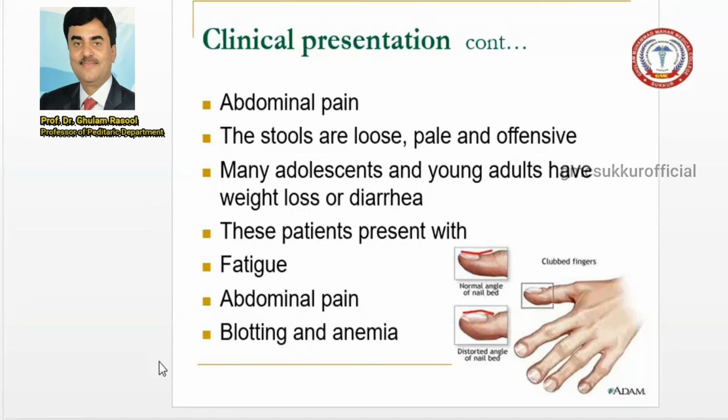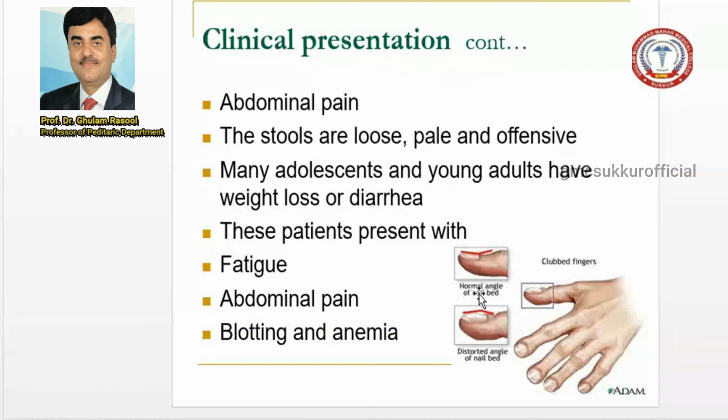Many adolescents or young adults have weight loss or recurrent diarrhea, so you can think about celiac disease. These patients can present with fatigue, abdominal pain, bloating, anemia. When you examine the hands, they present with clubbing.